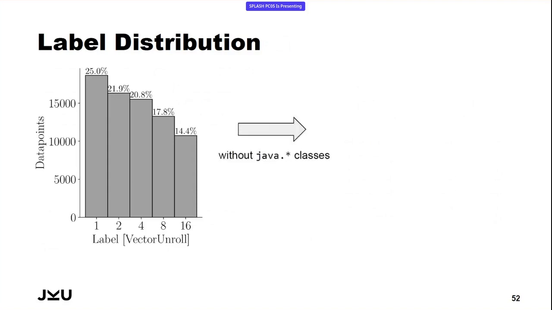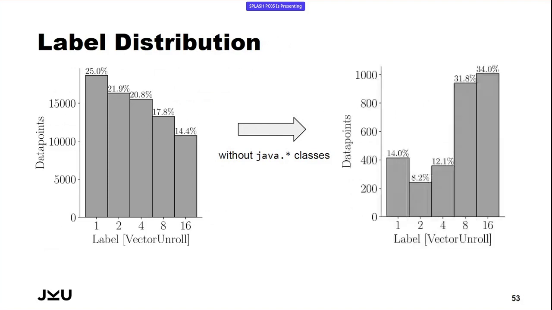However, we also took a look at this data when removing all the classes from the Java standard library. So just taking a look at the real core benchmark functions and not at the called functions from the standard library. And there, the distribution looks vastly different. We see that it is very likely that larger unroll factors produce faster results in that case.